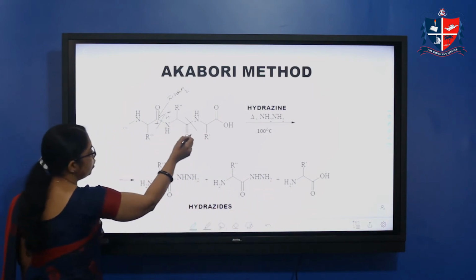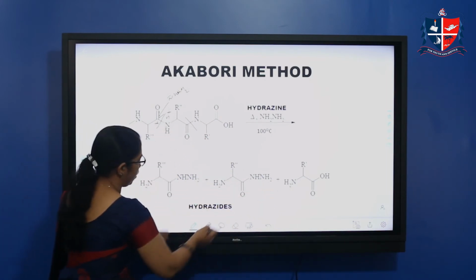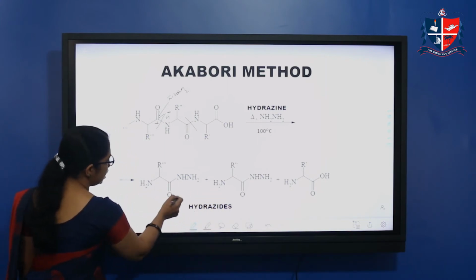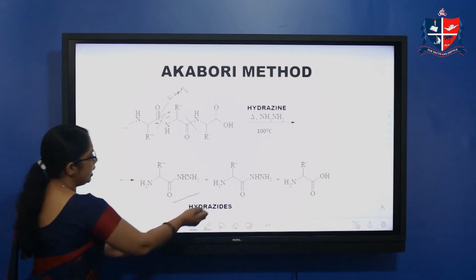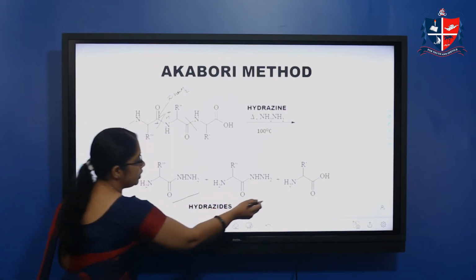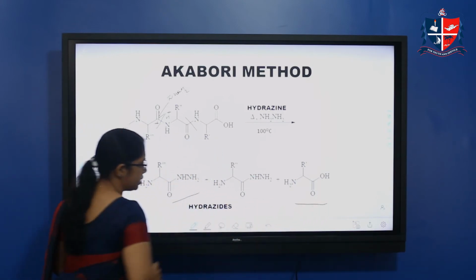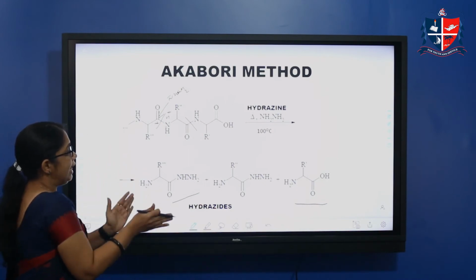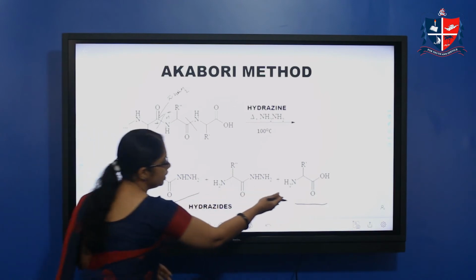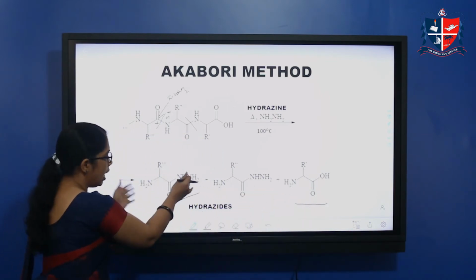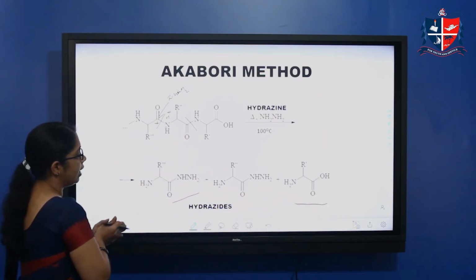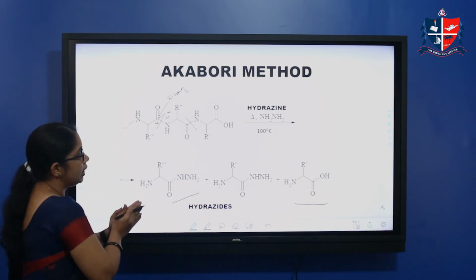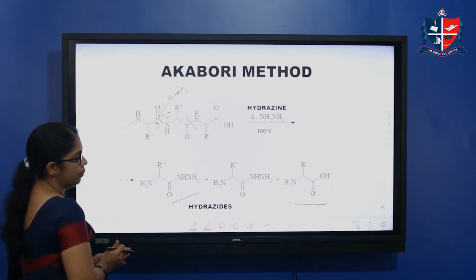That is, these two bonds are cleaved and we get different products. And these two are hydrazides, because CONHNH2. This is a hydrazide, this is also a hydrazide, and this is an amino acid. So from this method, we get an idea that this one is the terminal amino acid, because the other two products are hydrazides. One is an amino acid, and that amino acid will be the terminal amino acid, because here this